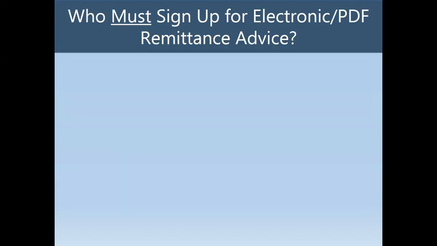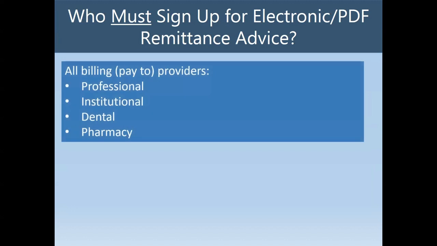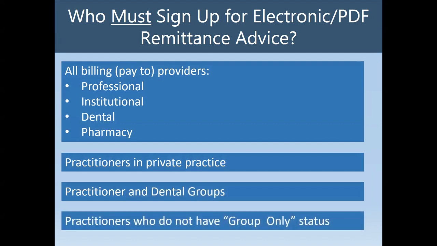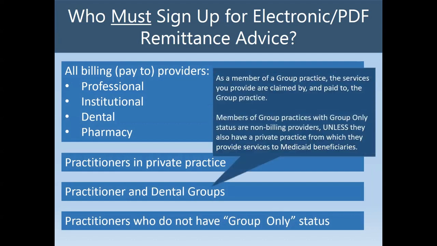Who must sign up for the electronic or PDF remittance advice? All billing, pay-to, providers must sign up for the electronic or PDF remittance advice. This includes professional, institutional, dental, and pharmacy providers, as well as practitioners who have a private practice, practitioner and dental groups, and practitioners in groups who do not have group-only status. As a member of a group practice, the services you provide are claimed by and paid to the group practice. Members of group practices with group-only status are non-billing providers, unless they also have a private practice from which they provide services to Medicaid beneficiaries.